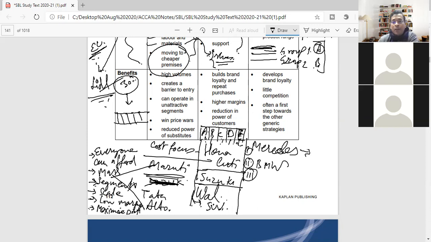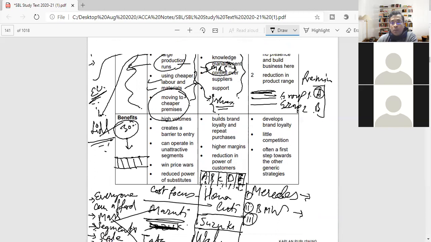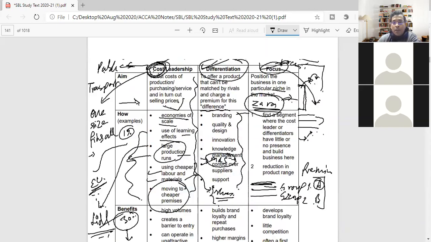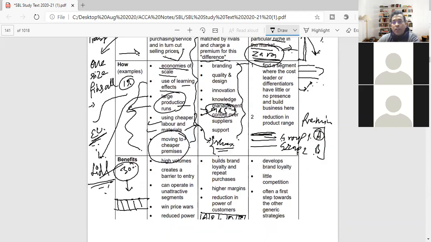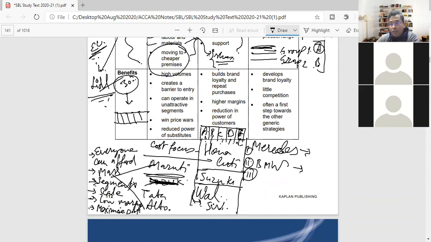And finally, we have luxury ones, which is focus, positioning the business in one particular niche in the market. So here, generally, we think that niche only means ultra wealthy, but not necessarily. It can be an ultra luxurious car or something like Zara in the clothing brand, but it could be based on anything else.